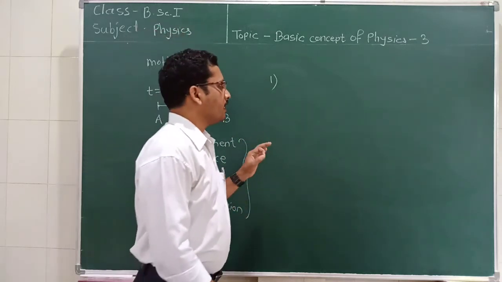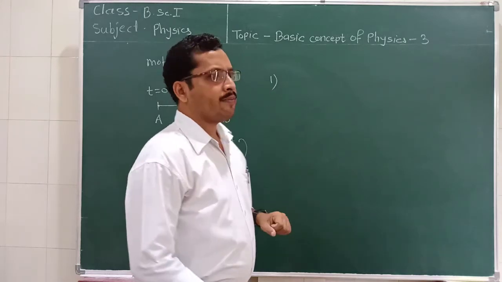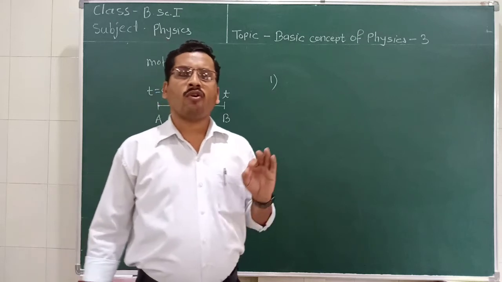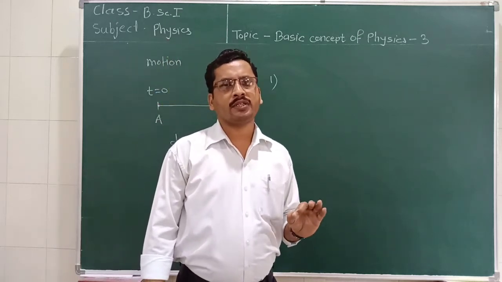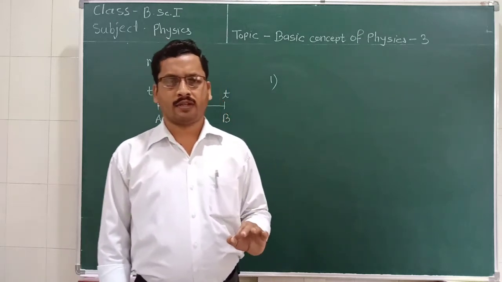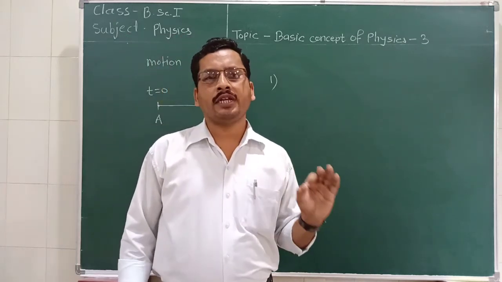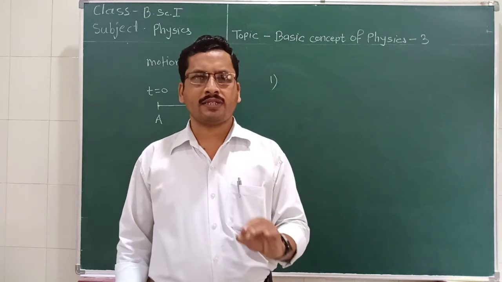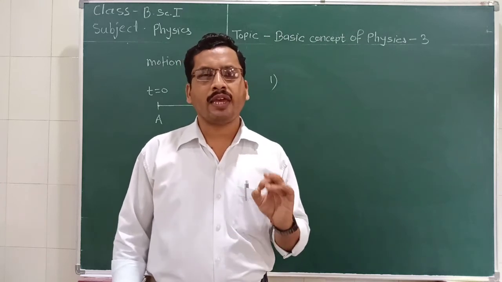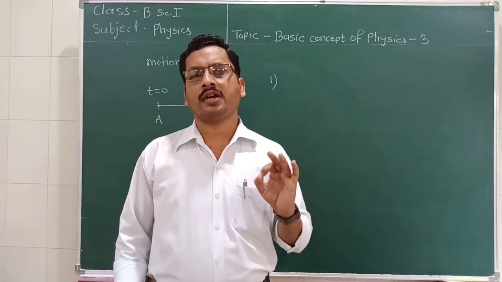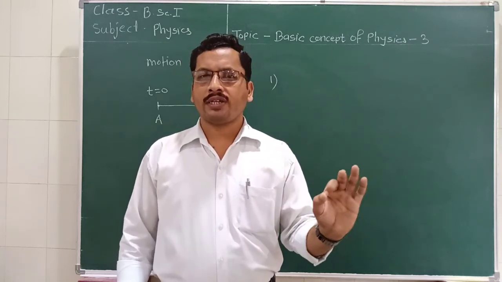Then what is the second difference? The second difference says that the magnitude of displacement and distance are the same. Listen carefully. The magnitude of displacement and distance are the same if they are traveling along a straight line in a forward direction.